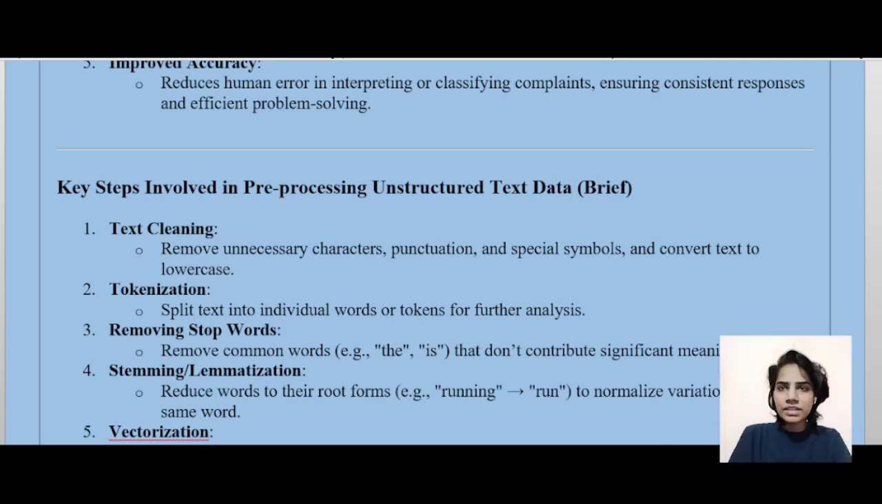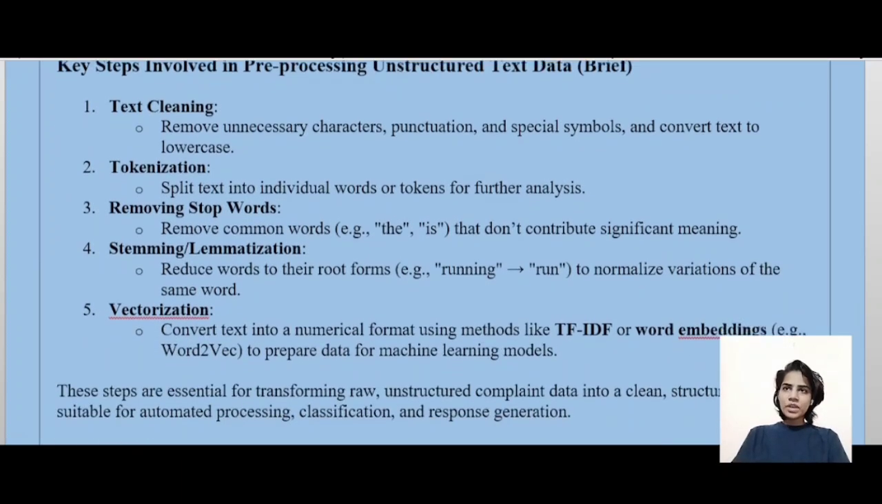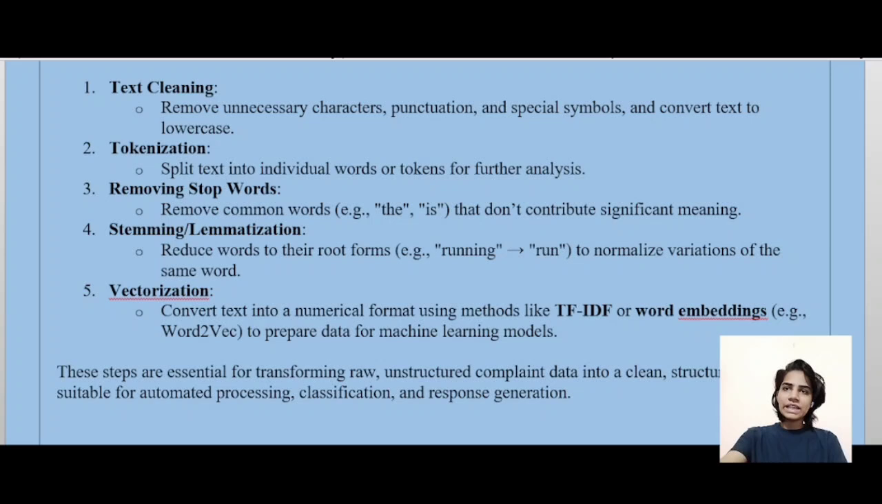Now, what are the key steps involved in pre-processing unstructured text data? Okay, so first is text cleaning: removing unnecessary characters, punctuation, and special symbols, and converting text to lowercase. Next is tokenization: split text into individual words or tokens for further analysis. Removing stop words: remove common words that don't contribute significant meaning.